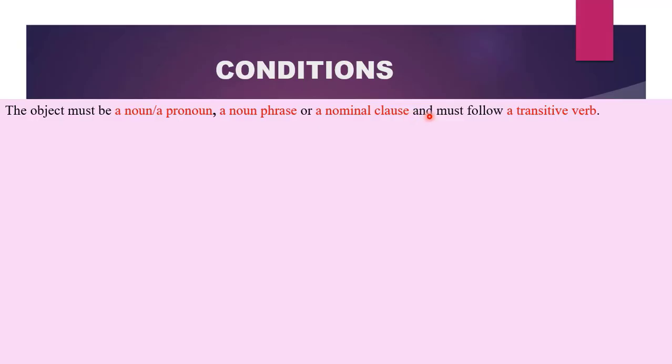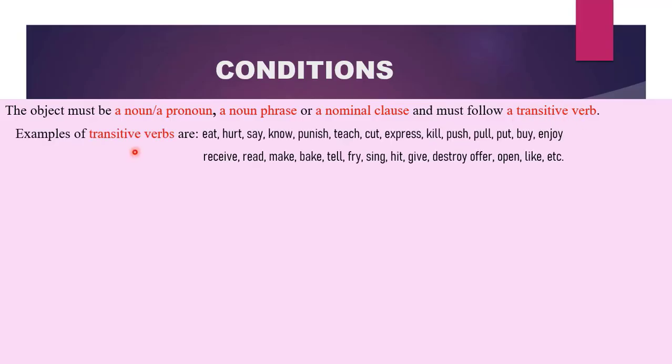If an element is functioning as an object, then it must follow a transitive verb. What are these transitive verbs? These transitive verbs are mostly action words, and they require nouns, pronouns, noun phrases, or nominal clauses to complete their sense. Some of these transitive verbs are eat. You will always eat something.